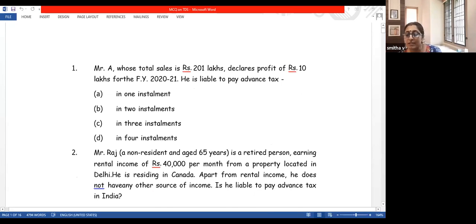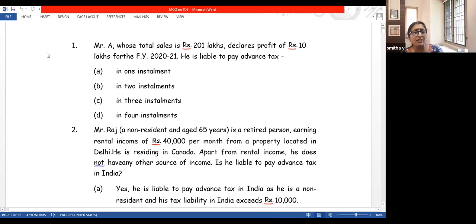We'll come to the second question. These are questions in your study material. Mr. Raj, a non-resident, he is a retired person. Non-resident and aged 65 years. Now, let me ask you your first question. Is he a senior citizen? No, he's not a senior citizen, because if you are to be a senior citizen, you shall be a resident in India. Since he's non-resident, he's not a senior citizen.